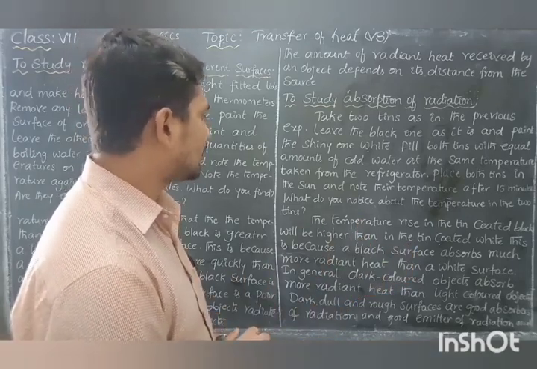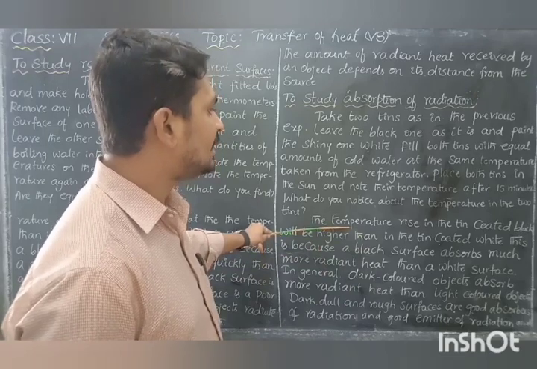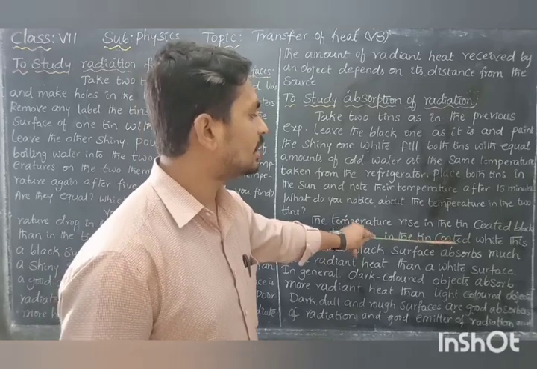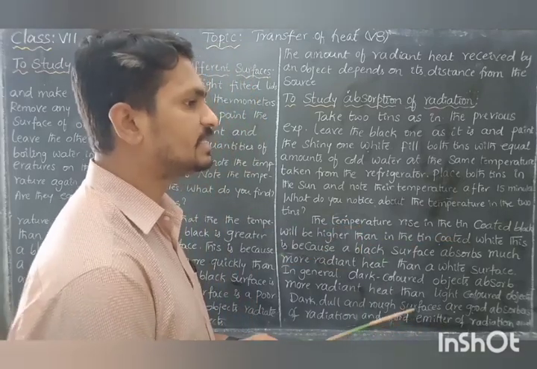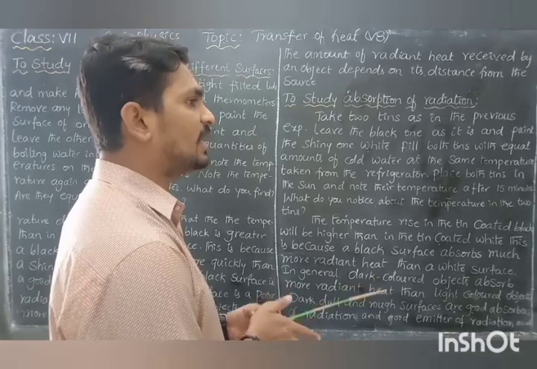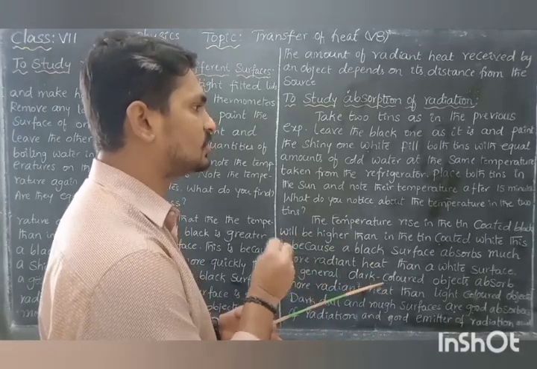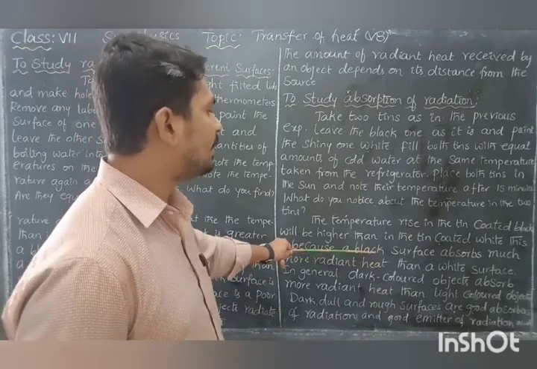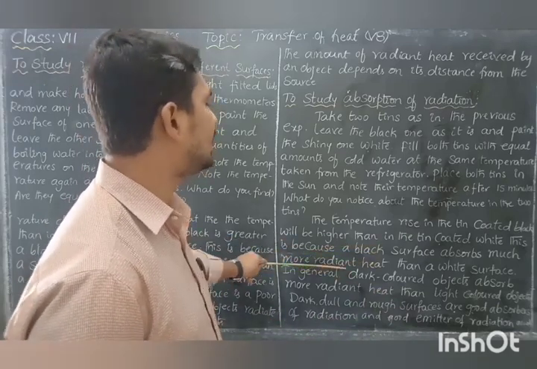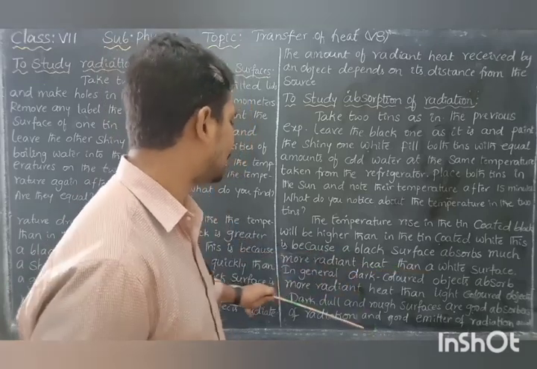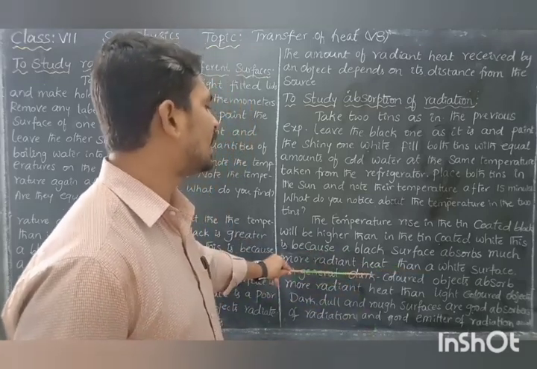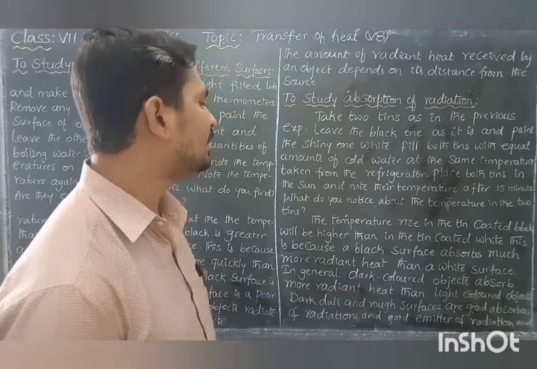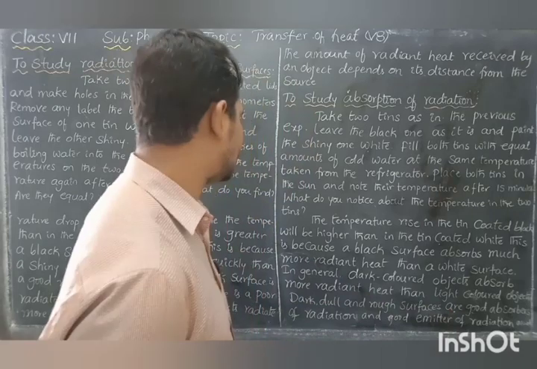What you understand from this is that the temperature rise in the tin coated black will be higher than in the tin coated white. Compared to the white surface, the black coated tin absorbs more heat. This is because a black surface absorbs much more radiant heat than a white surface. In general, dark colored objects absorb more radiant heat than light colored objects.